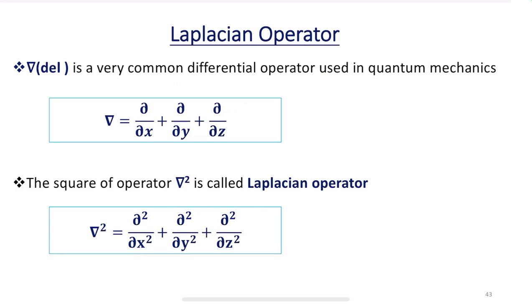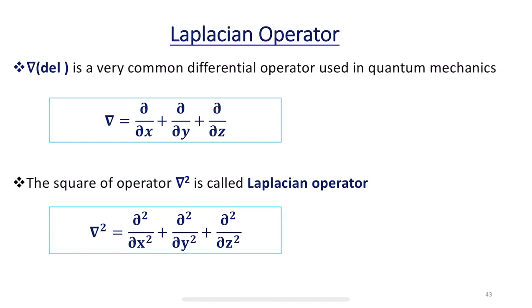Why are we understanding what an operator is, what an operand is, or what a Laplacian operator or Hamiltonian operator is? All these are used to understand the Schrodinger wave equation. So we are going to use all these factors there. If we go directly to the Schrodinger wave equation without knowing what is meant by operator, Laplacian operator, Hamiltonian operator, or eigenvalues and eigenfunctions, it is very difficult for us to understand the Schrodinger wave equation.